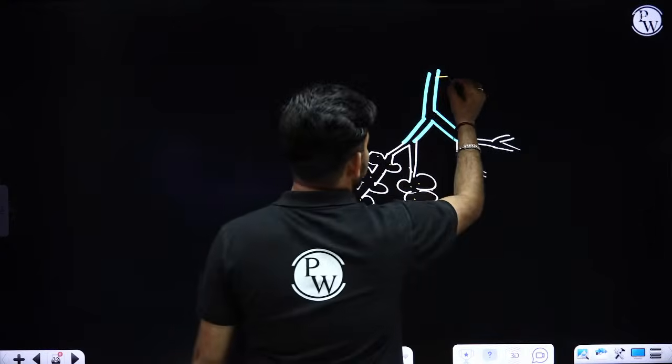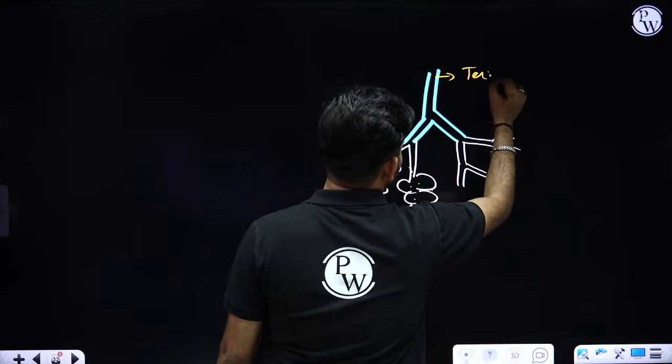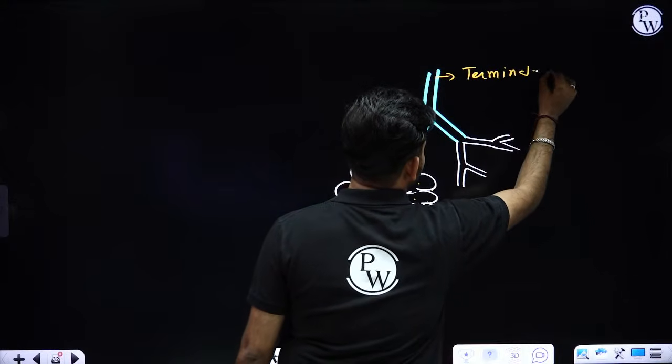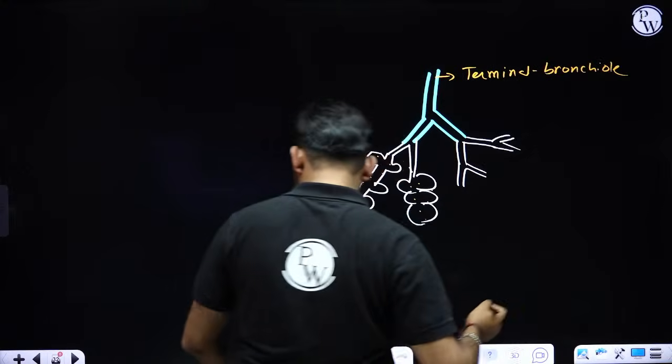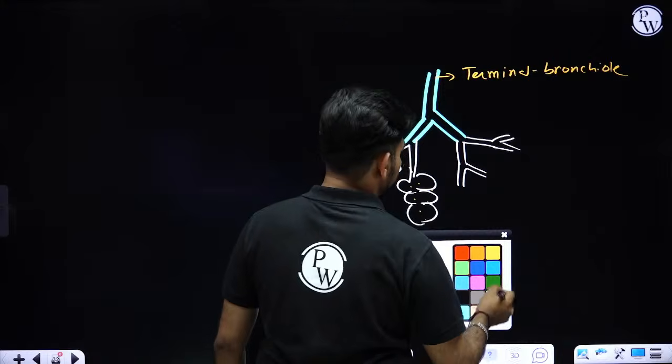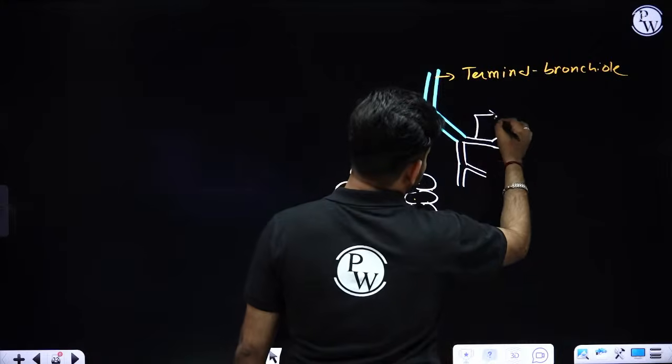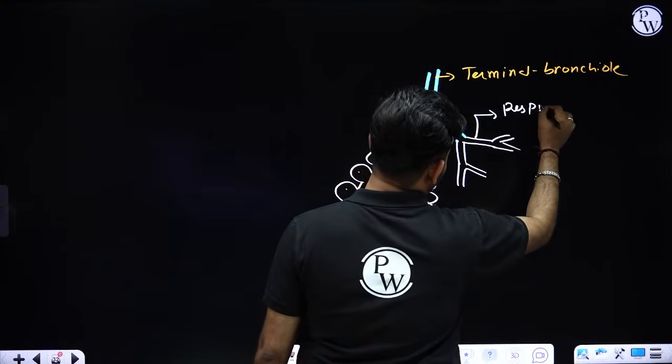So if this is the end part of your terminal bronchiole, what comes after that? After the terminal bronchiole, you will find the respiratory bronchioles.